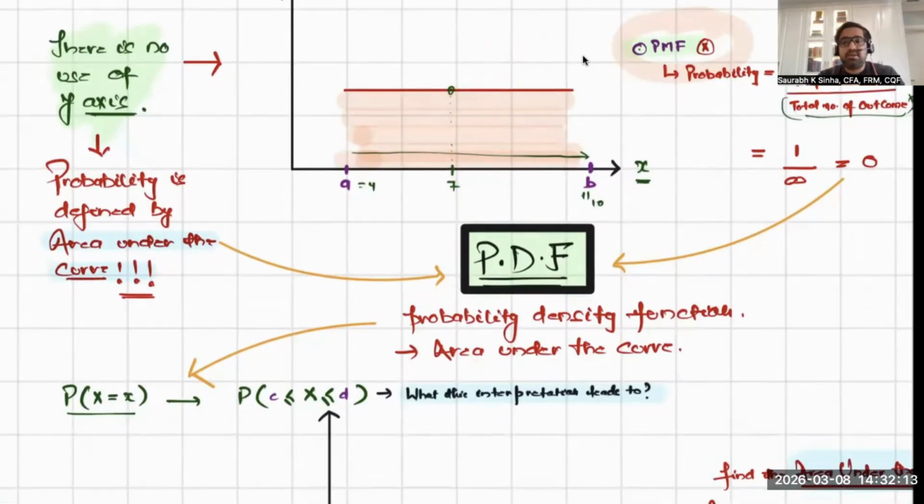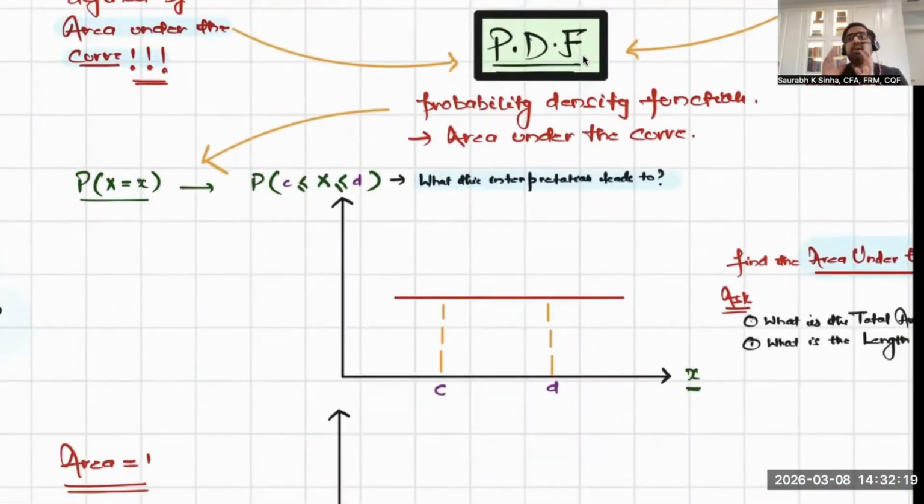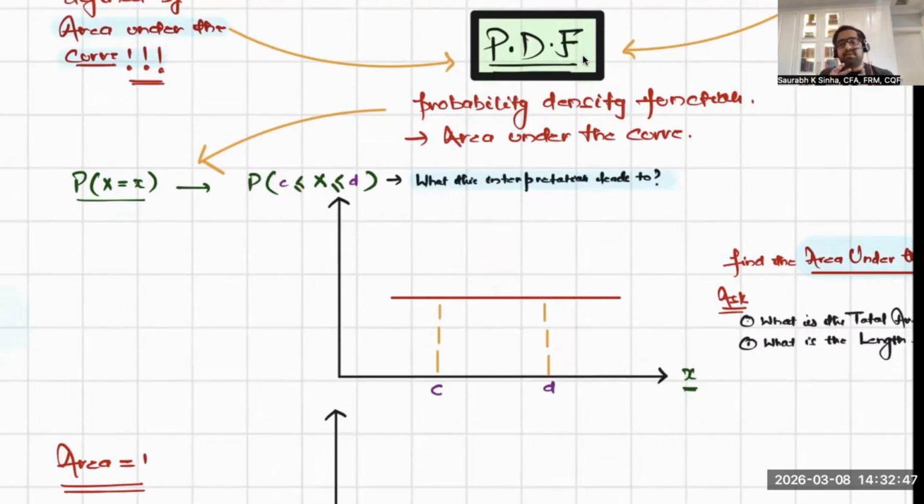And what is the probability density function telling you? It is telling you that you have to play between two pointers. You have to find the area between two events or two pointers. So I'm interested in finding the area between C and D. That's it. And it looks like a rectangle. So I need to know what my length and my breadth are. If I multiply my length and breadth, I'll get my area under the curve, and that is my probability. We'll see how that will happen.